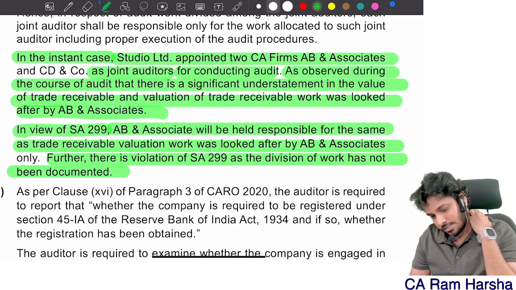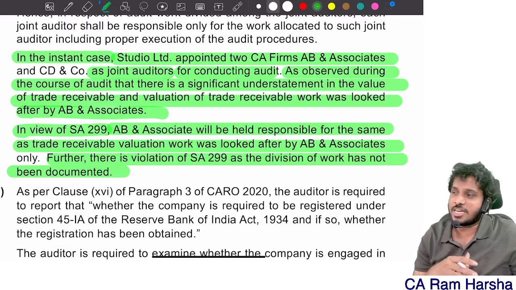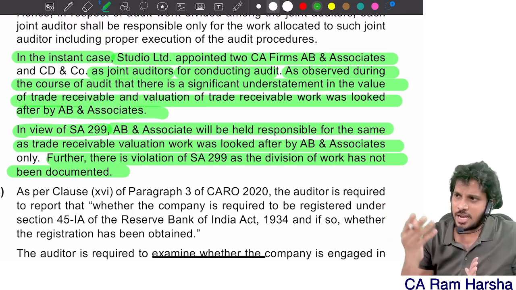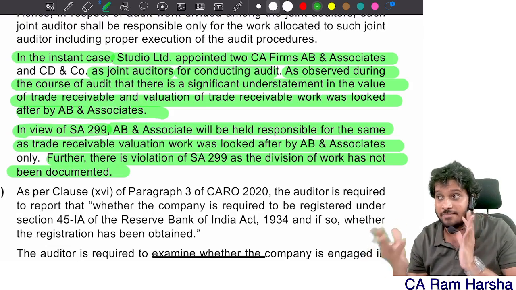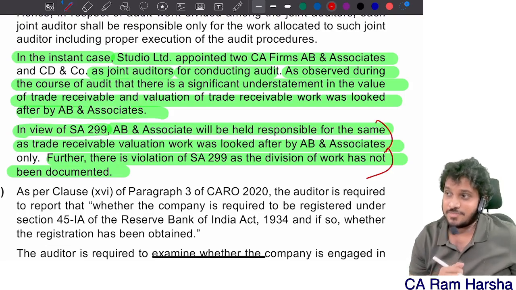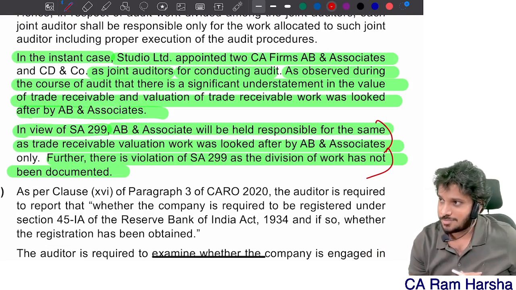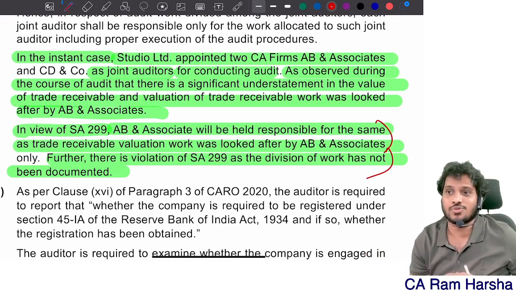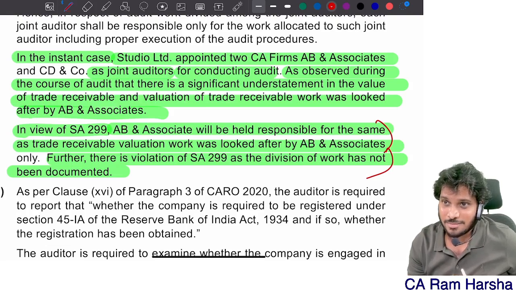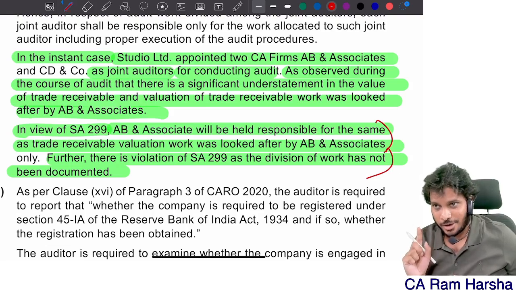Okay, fine. Probably the auditors would have accepted it. In investigation, the auditor would have accepted that, yeah, that I only was allocated, but we didn't document. If that is the assumption, this answer is correct. Suppose the other auditor is not agreeing that he is looking into that work, and there is no reference to his name also. In such a case, what will happen? Joint responsibility might come. Are you getting it?